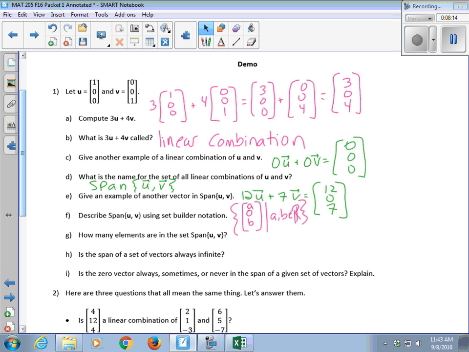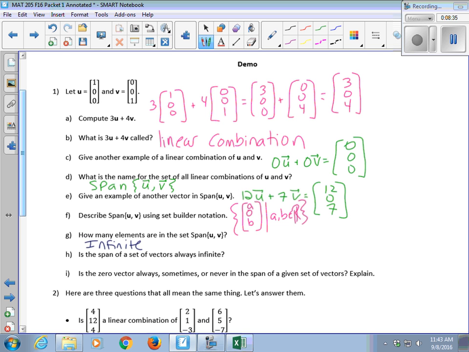How many elements are in the span? Infinite. There are infinite linear combinations because there are infinite real scalars that you could choose as the weights. So this is infinite.